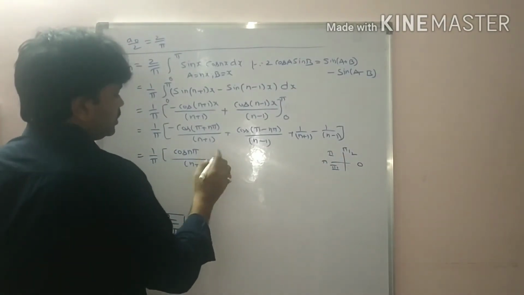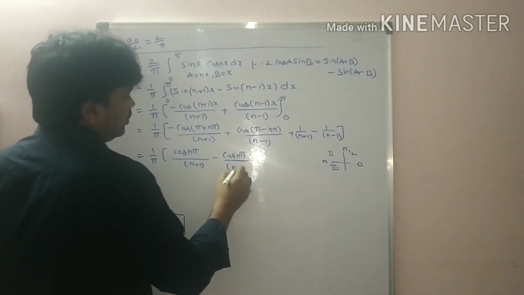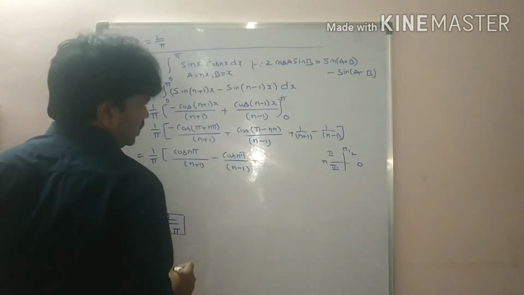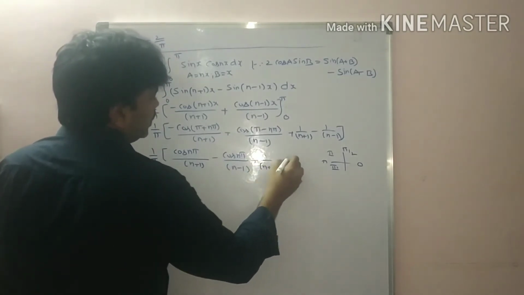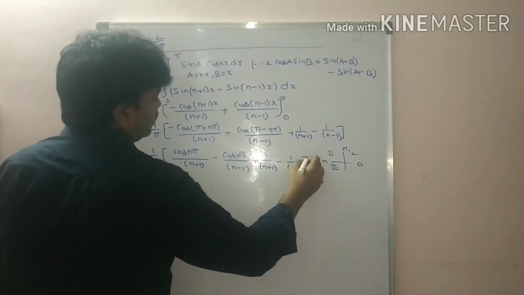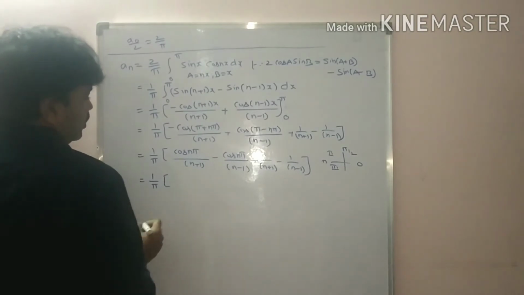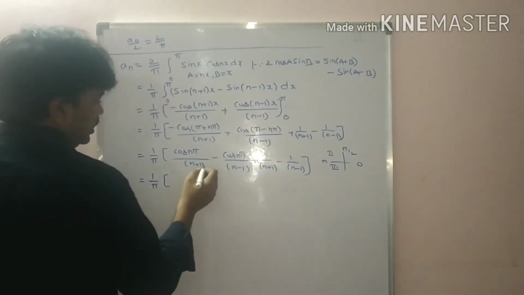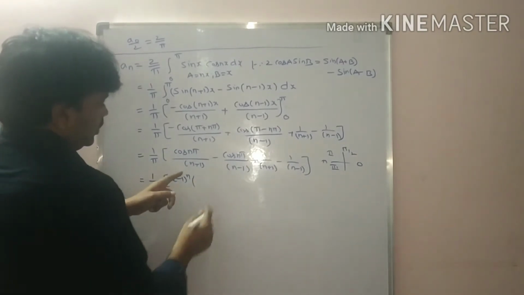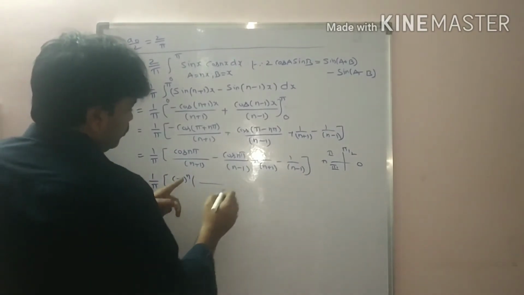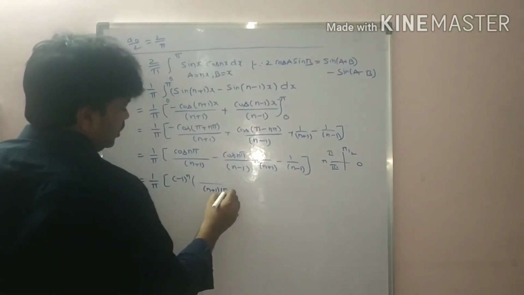So minus cos n pi by n minus 1 plus 1 by n plus 1 minus 1 by n minus 1. That is equal to 1 by pi, cos n pi value is minus 1 whole power n. So minus 1 whole power n, bracket, taking minus 1 whole power n common here. So 1 by n plus 1, 1 by n minus 1. N plus 1, n minus 1.